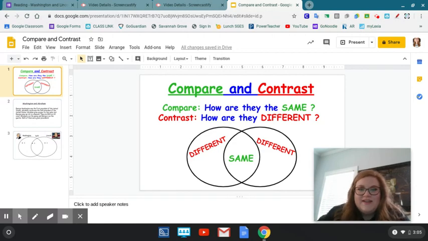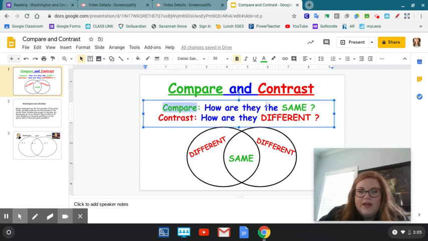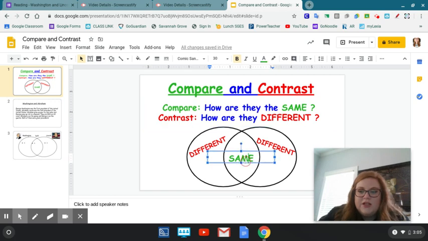It is Wednesday and we are still going to be talking about comparing and contrasting in reading. So just to review, compare is whenever you think, how are they the same? Like, how are two things the same? And you put that on a Venn diagram in the middle. So you put what is the same right there in the middle.